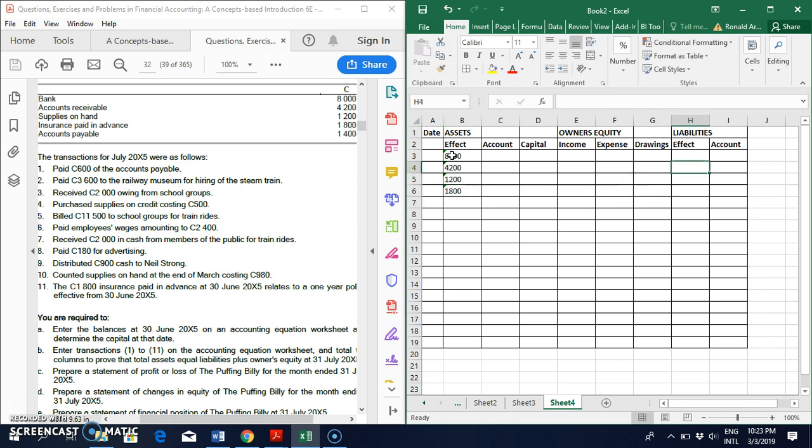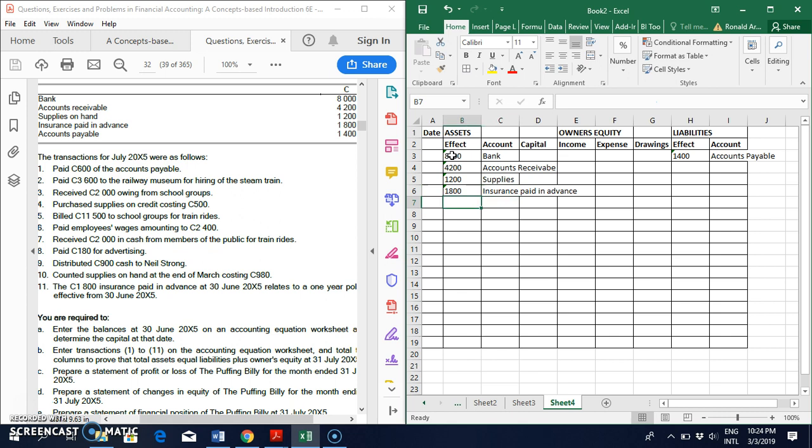Then we have a liability of 1,400, and that's accounts payable. I'm going to add text here, so that's bank, accounts receivable, supplies, and insurance paid in advance.